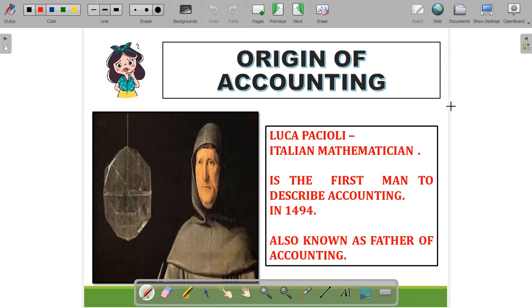Now come to some interesting facts. The origin of accounting is credited to Luca Pacioli, who is the first man who described accounting in 1494. Luca Pacioli is also known as the father of accounting because he is the man who first used the word accounting, right? And he belongs to Italy, so we can say that accounting originated from Italy, right?